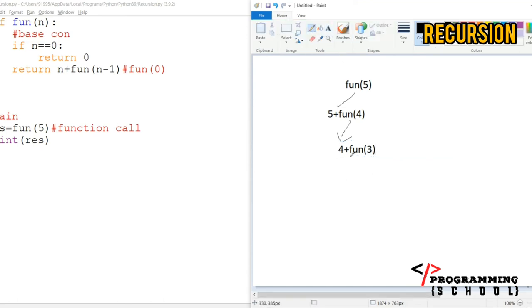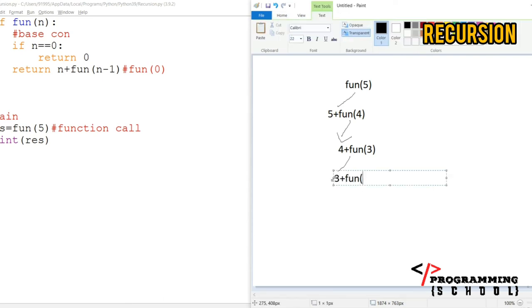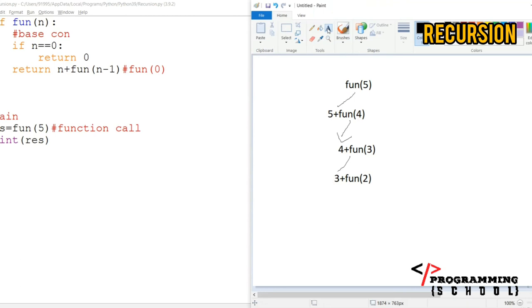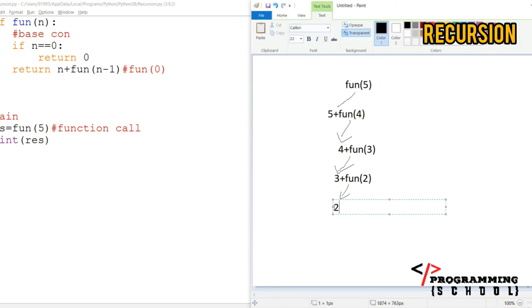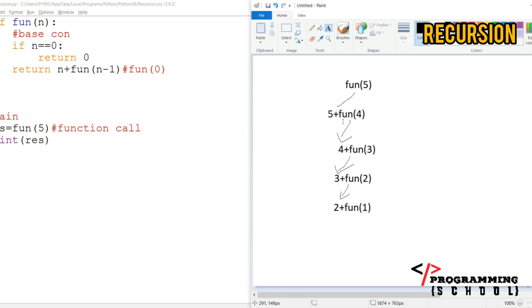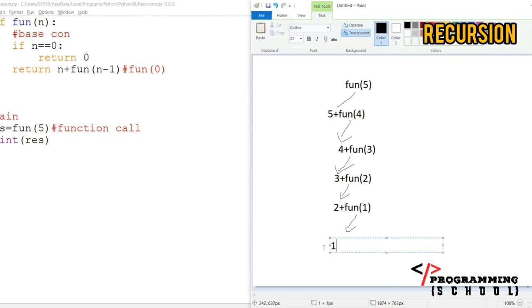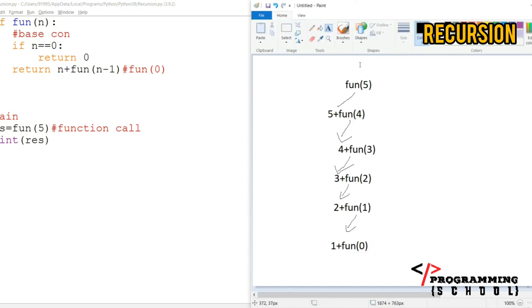Now again it is called like this, and 3 plus fun of 2. Again it is called like this, and now it is 2 plus fun of 1. Then again it is going to be calling like this, and it is going to be 1 plus fun of 0. Again it is going to be called for fun of 0.